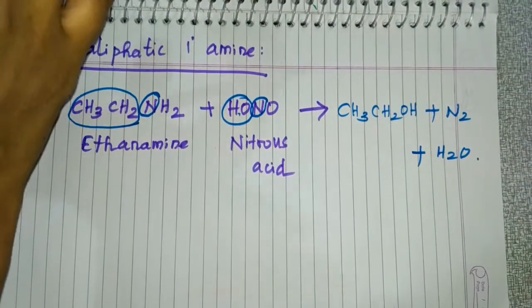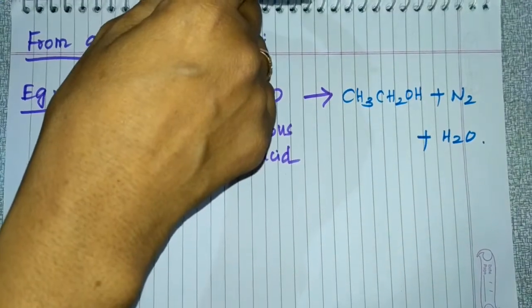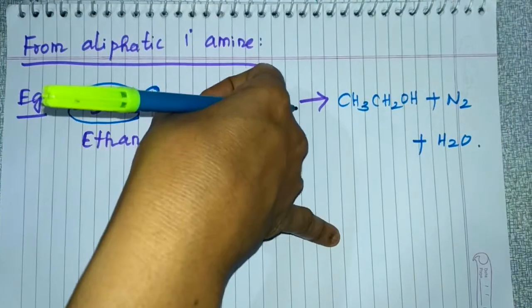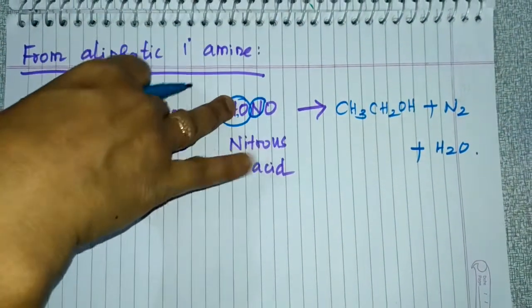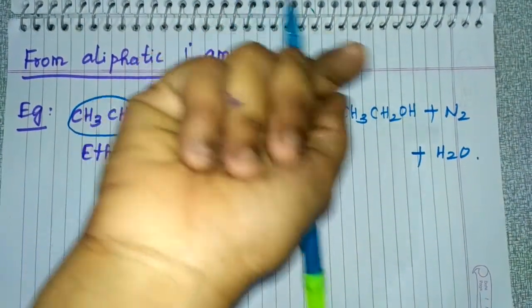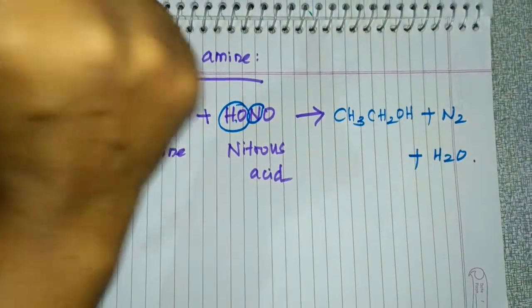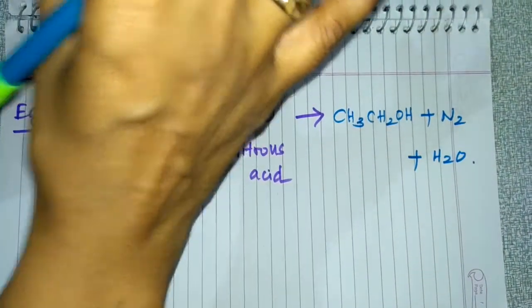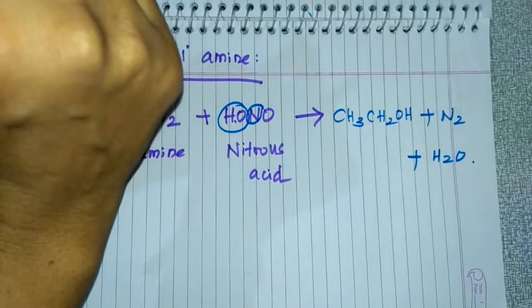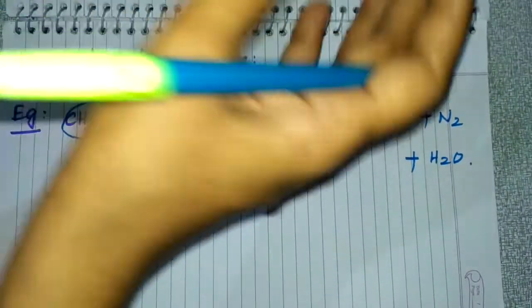This is how you can prepare primary alcohol from aliphatic primary amine. So these are the general methods of preparation. In general methods of preparation, we prepared alcohol from haloalkanes. Next, by reduction of carbonyl compounds: aldehydes, ketones, carboxylic acids, and esters. For carboxylic acids and esters, you can add lithium aluminum hydride as a reducing agent.